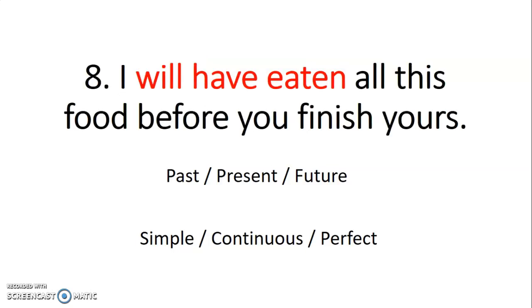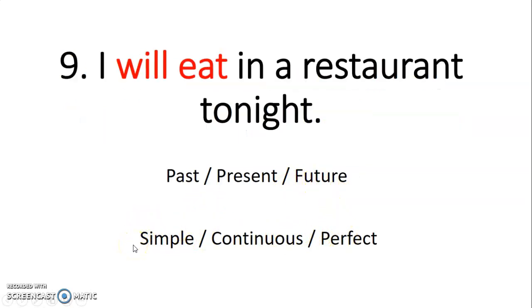Okay, I will have eaten all this before you finish yours. So will, future, have, perfect, eaten, verb 3. There's no ing, it's simple. So that is future perfect simple. I will eat in a restaurant tonight. Future, no ing, so simple. Future simple. No have, it's not perfect.